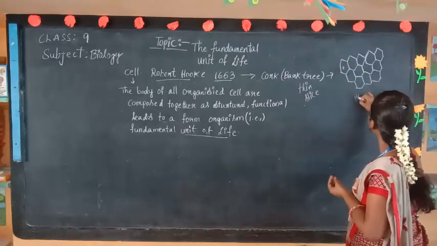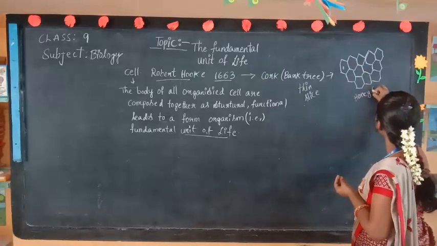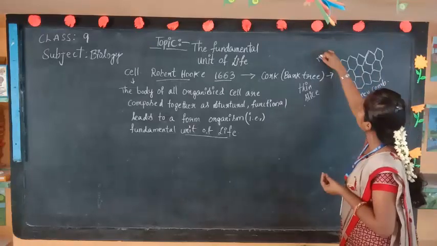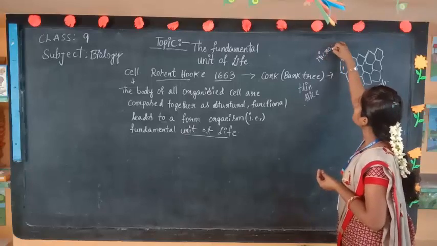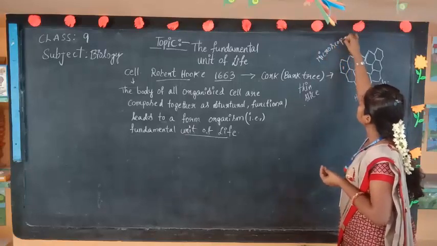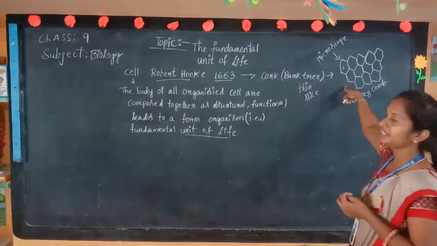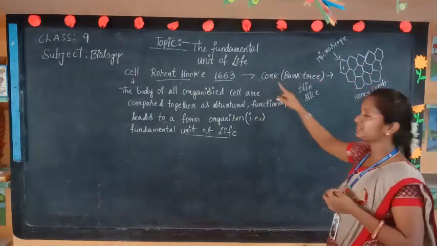This is the honeycomb. When he observed with the help of the microscope, he saw that honeycomb structure in the cork plant.